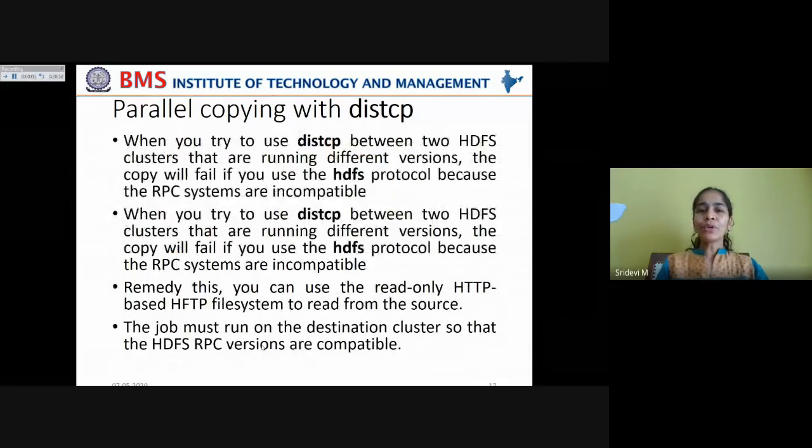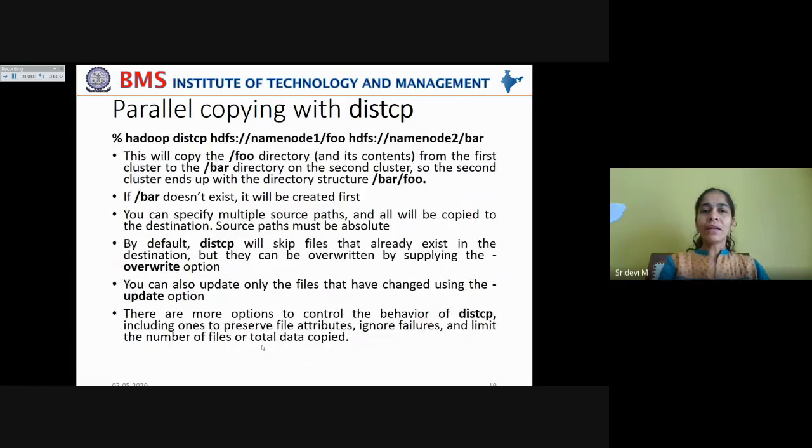Now, when you try to use DistCP between two HDFS clusters that are running different versions, the copy will fail if you use the HDFS protocol because the RPC systems are incompatible. In the previous case, we have seen that if both are running the same version of Hadoop, you can use the same URI for the source cluster and the destination cluster while using DistCP to copy the data across.